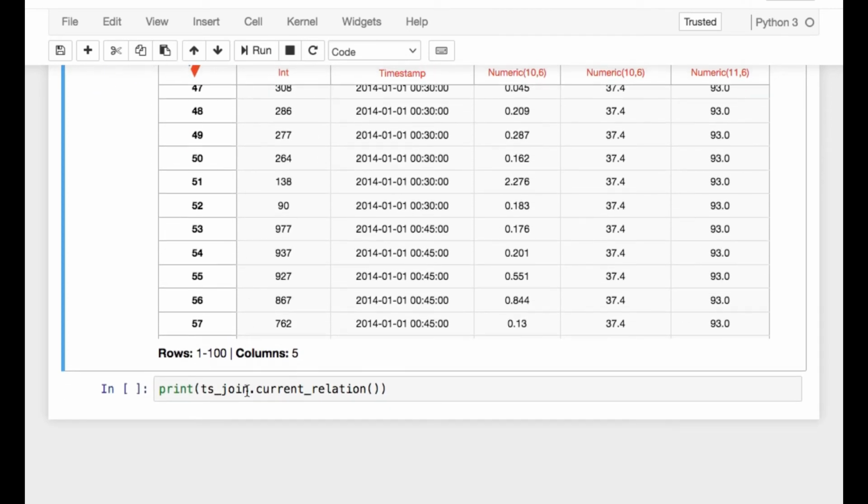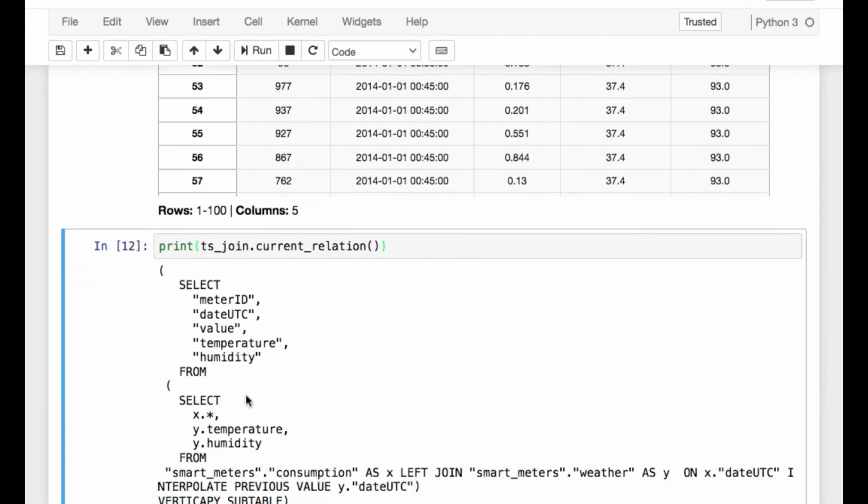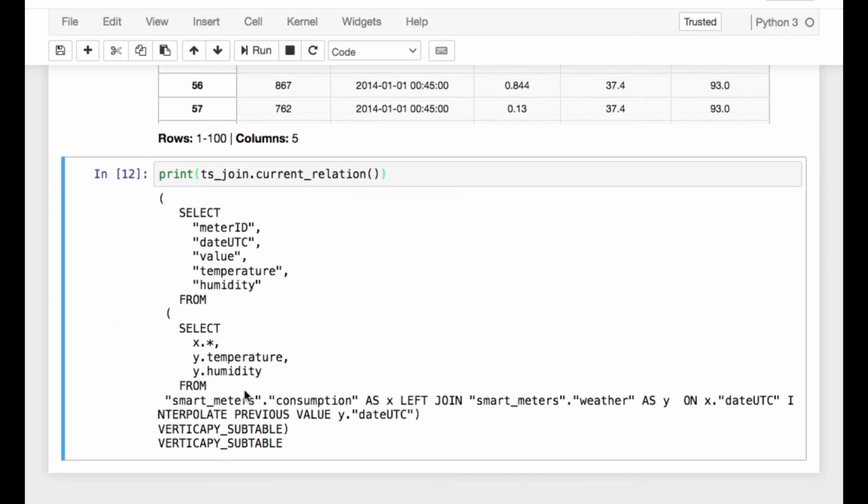It is possible to look at the SQL code executed behind the scenes. Vertica allows us to use the interpolate previous value operator instead of equal to join time series. VerticaPy allows us to deal easily with many different data types. Time series have their own functions to make the preprocessing easy and efficient. No need to think about a slow and exhausting process to preprocess data. You have everything you need embedded in efficient methods.